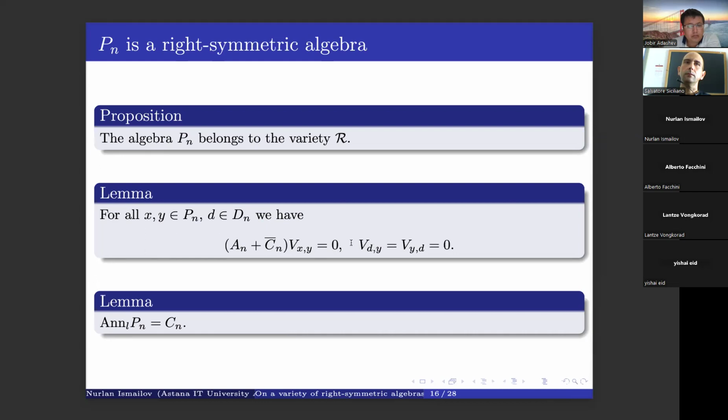Okay, and here V_{dy} and V_{yd} are equal to 0 if y is any element of our algebra, and d is from the subalgebra D_n, which is generated by d_i, e_ij, and c_i. And the left annihilator of our space coincides with the space C_n. Okay, C_n is a subalgebra generated by the vectors c_i.